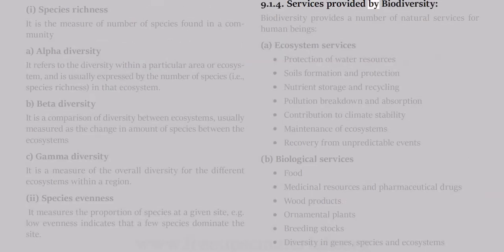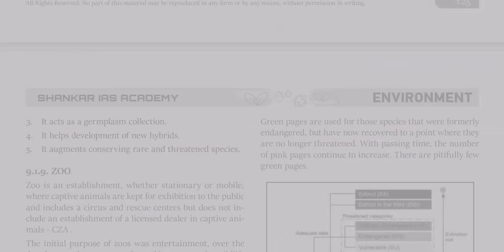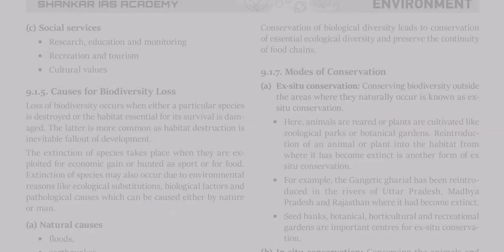9.1.4 Services provided by biodiversity. Biodiversity provides a number of natural services for human beings. A. Ecosystem services: protection of water resources, soil formation and protection, nutrient storage and recycling, pollution breakdown and absorption, contribution to climate stability, maintenance of ecosystems, recovery from unpredictable events. B. Biological services: food, medicinal resources and pharmaceutical drugs, wood products, ornamental plants, breeding stocks, diversity in genes, species and ecosystems.